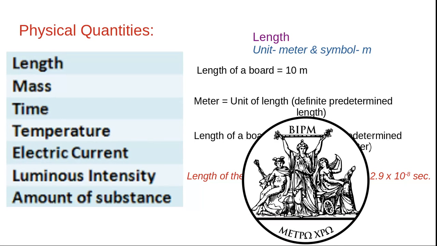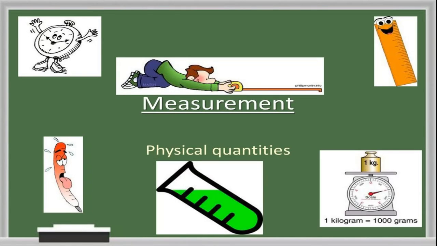Here I have taken the example of length. Similarly, mass, time, temperature, electric current, luminous intensity, and amount of substance also have units. Those units are also decided by this International Bureau of Weights and Measures, which are fixed, valid all over the world, and cannot change from person to person. Okay, now I will tell you other physical quantities, their units and symbols.